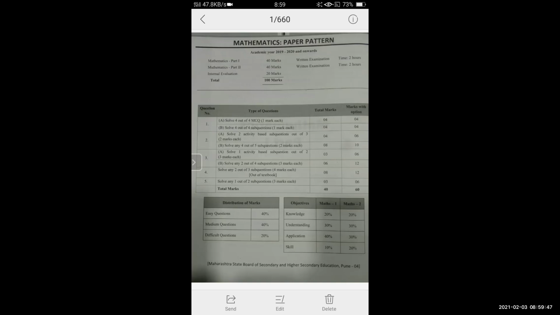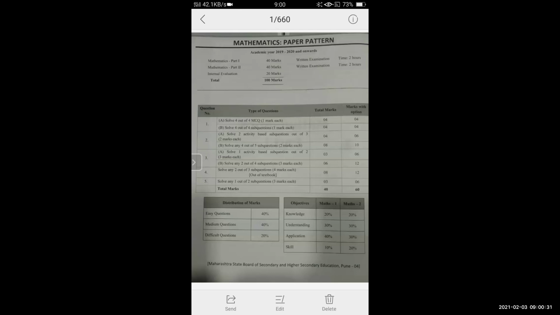As I told you, the 8 marks question will be application based. So question number 5 and question number 4, these 2 questions are based on higher order thinking skills, that is HOTS. For this, students, we are taking revision for you, so that your basic concepts become clear and you are able to solve the full paper. This is how your paper pattern goes for maths, and it is applicable for maths part 1 as well as part 2.